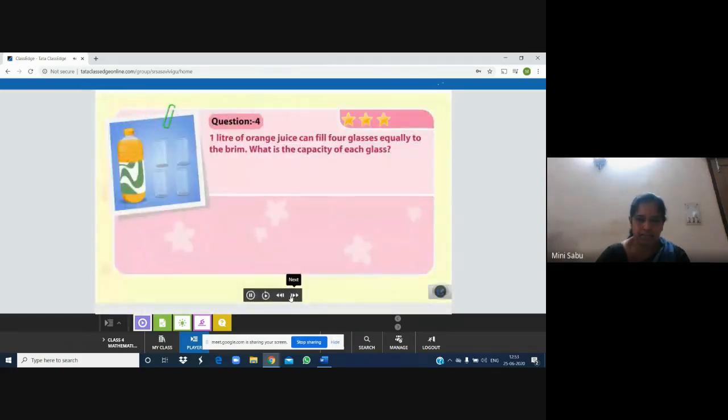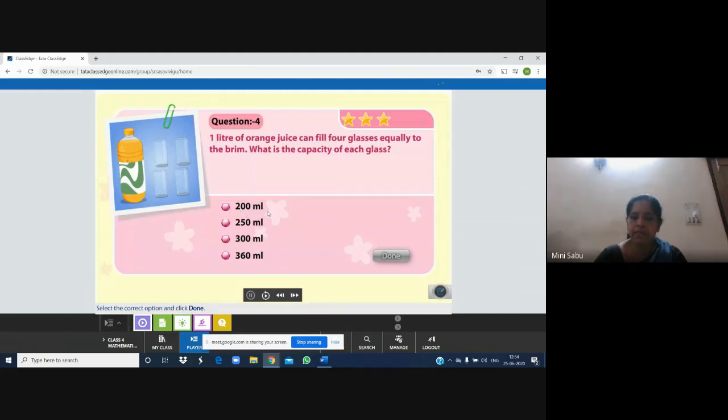1 liter of orange juice can fill 4 glasses equally to the brim. What is the capacity of each glass? What is the meaning of to the brim? Up to the top level. Okay, then what is the capacity of each glass? That means the size of the glass is the same, and 1 liter of orange juice is there and 4 glasses are there. So in each glass, how many milliliters of orange juice will come?